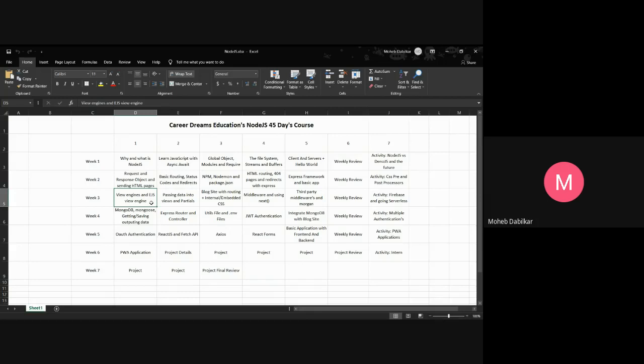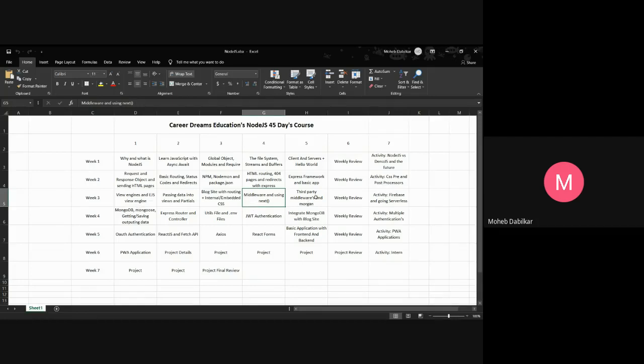Then we will start with view engines, and then passing data with views and partials. Then we have the blog site, so we will be making our static blog site with routing and all. Then we will start with middleware and next.